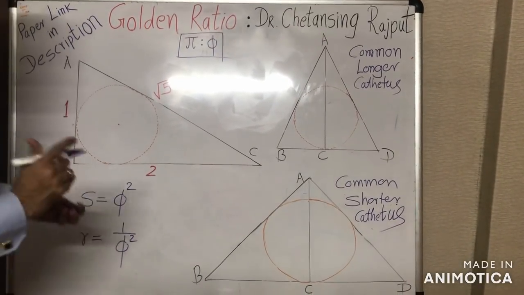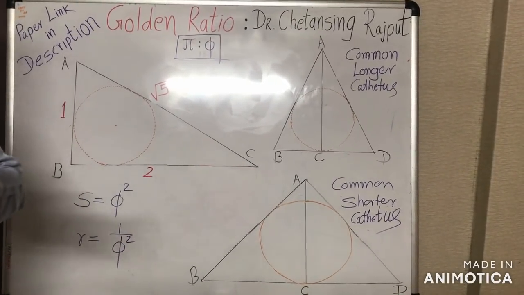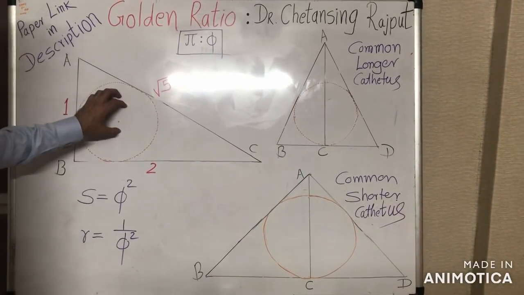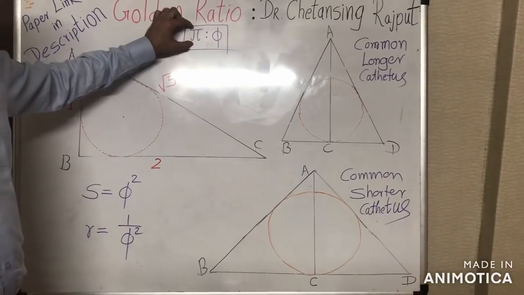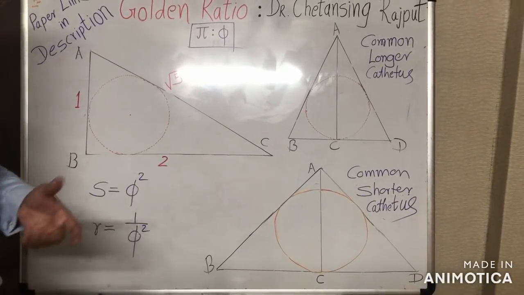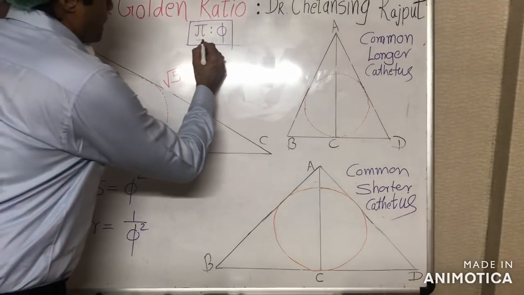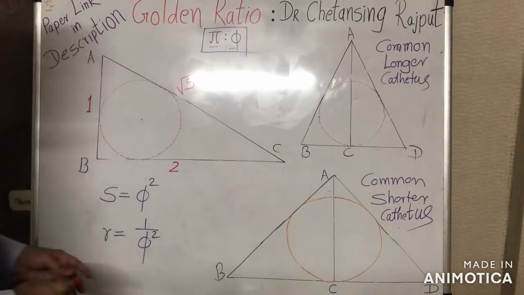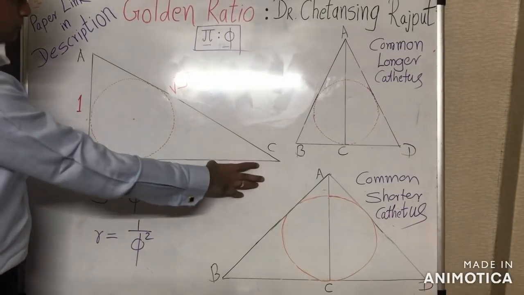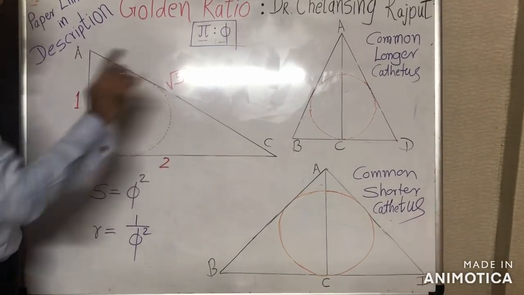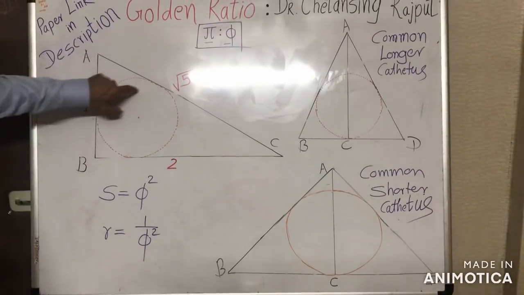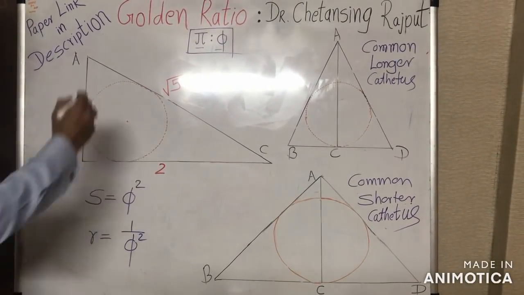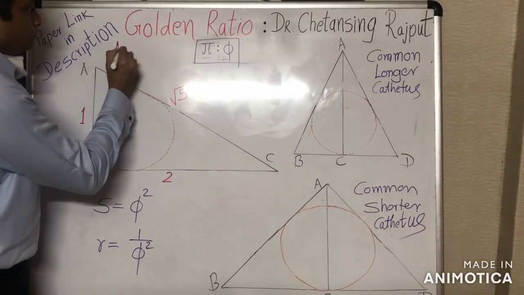Okay, in such a case, if we incorporate the incircle in this triangle, with the incircle naturally pi enters the picture, and thence we can derive the precise pi-phi correlation like this. Consider this reference triangle ABC, which is the 1, 2, root 5 triangle, and this is the incircle of this triangle. Here it is observed that the area of this triangle